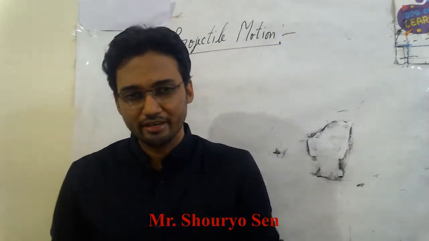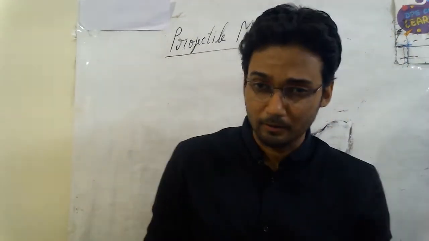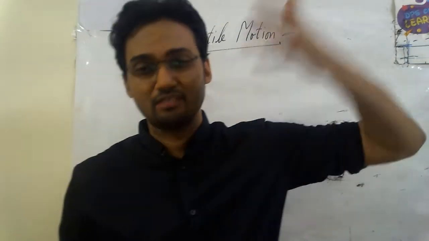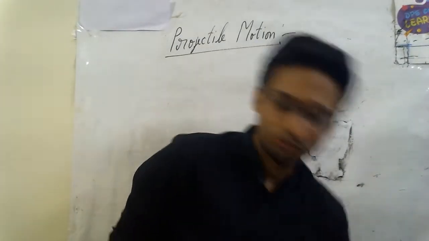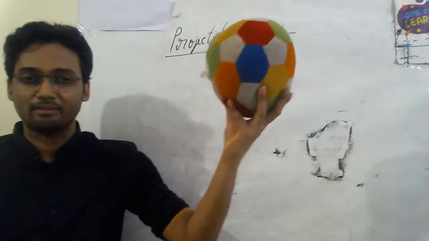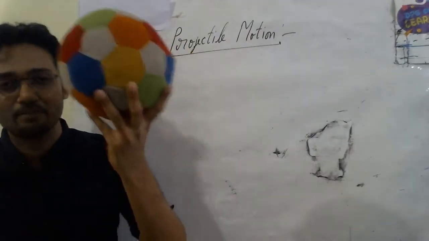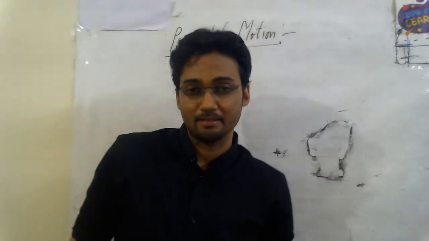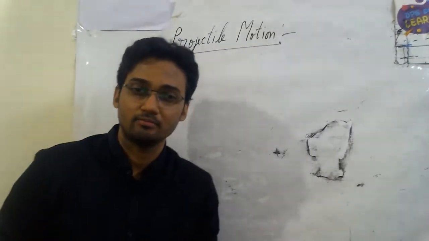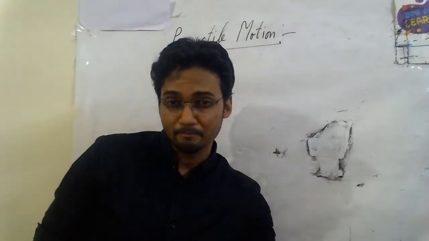You have seen motion of various objects, right? Motion of a particle, motion of a ball, motion of some object which is flying in the air, or you project it, you throw a stone or something. For example, here you can see the football which I'm having, right? Suppose I give a velocity to it. It is at rest and suddenly I throw it. Can you observe, or those of you who play football, best example, you kick the football, right? It goes up in the air and then it follows a small curve and then it comes down.